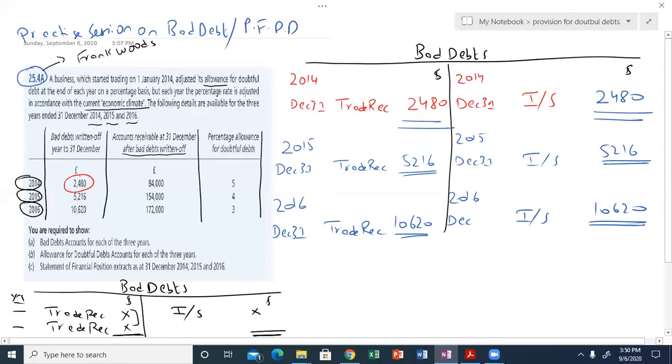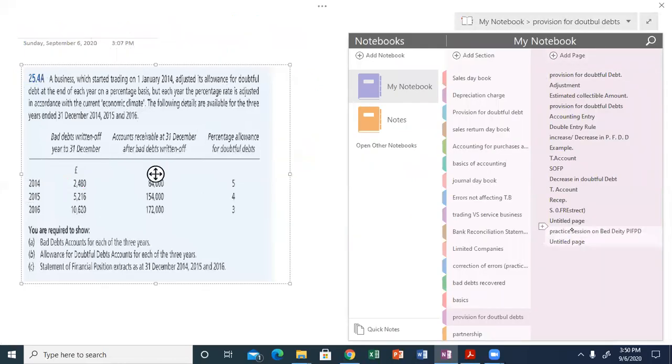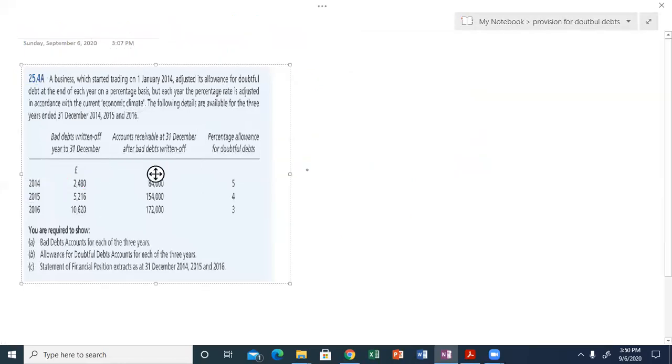So this is a very simple bad debts account. Now the second requirement is to prepare the allowance for doubtful debts account. This is the part B requirement, to prepare in short form the PFDD account. This account is a technical one. So what we have to do first of all, wait a minute.